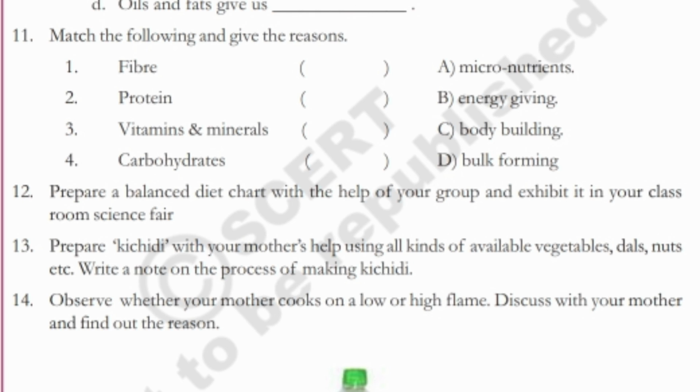Prepare khichdi with your mother's help using all kinds of available vegetables, dals, nuts, etc. Write a note on the process of making khichdi. Observe whether your mother cooks on a low or high flame. Discuss with your mother and find out the reason.